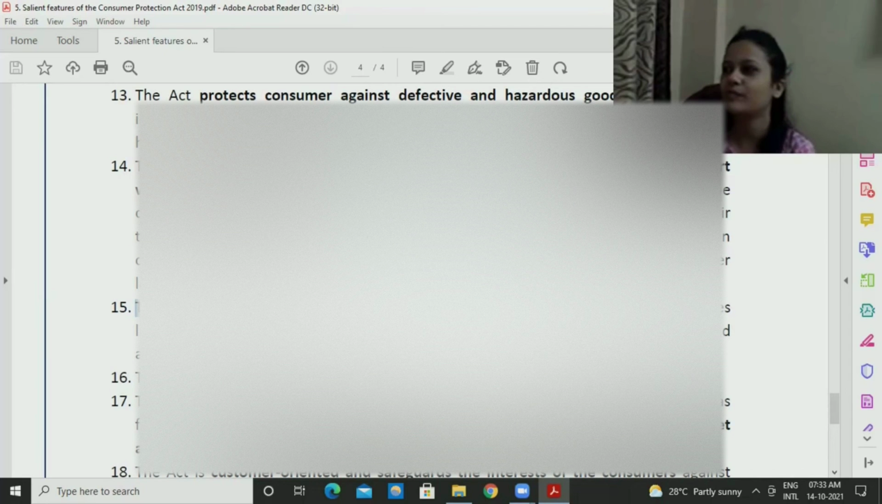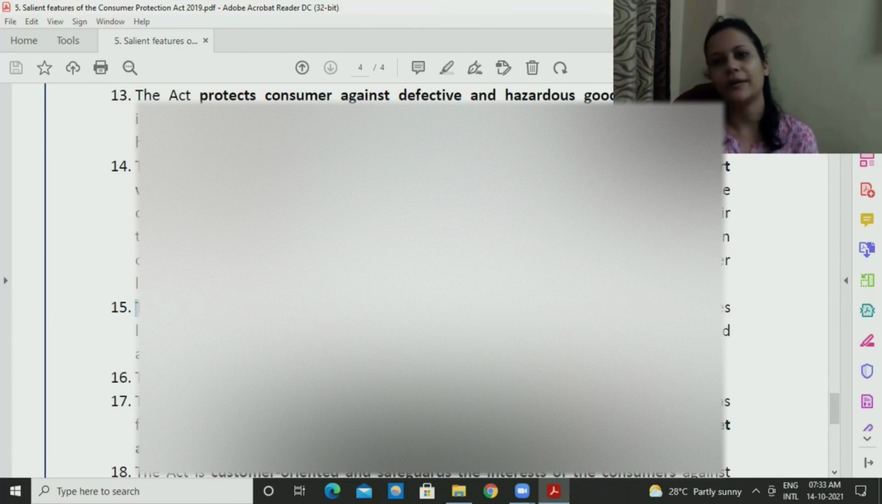There is something like Vimal Elaichi, right? That ad itself shows it's a very good thing, a very good thing to eat. But in reality, it is not. So if there are misleading ads like that, a complaint can be filed for that also.